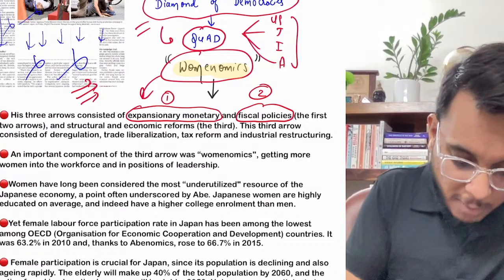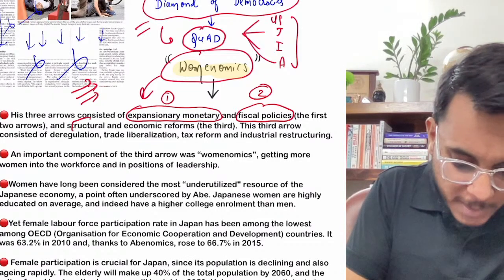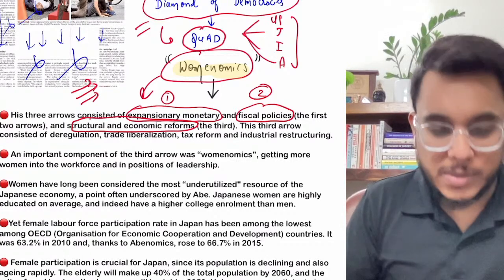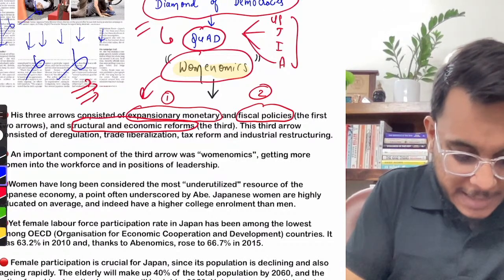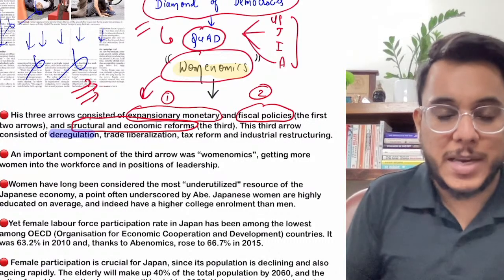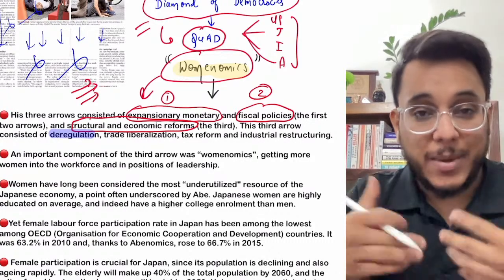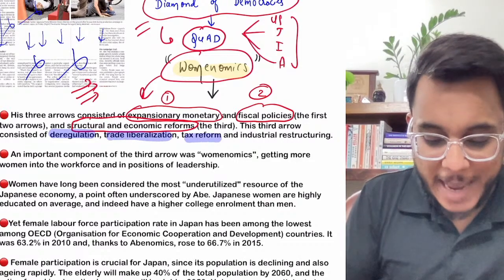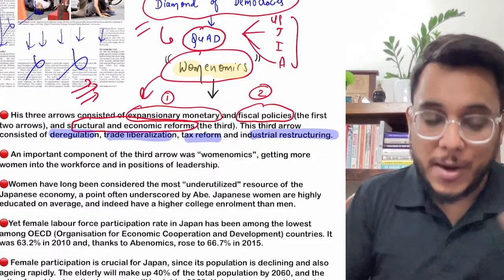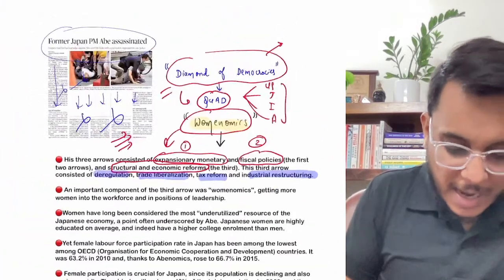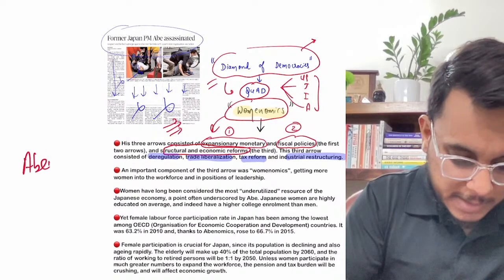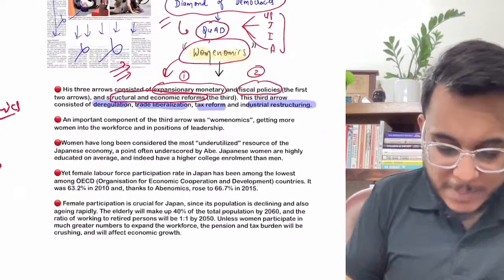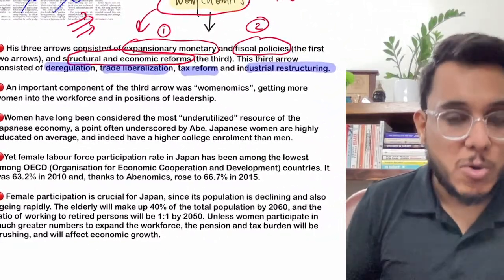And the third arrow was the structural and economic reforms. Under these structural and economic reforms, Shinzo Abe advocated that there needs to be deregulation of the economy. Government needs to dilute its presence. Then there needs to be trade liberalization, tax reforms, industrial restructuring. Now all these were the distinct aspects of Abenomics. Fine. Now, when we talk about this third arrow, Shinzo Abe particularly emphasized